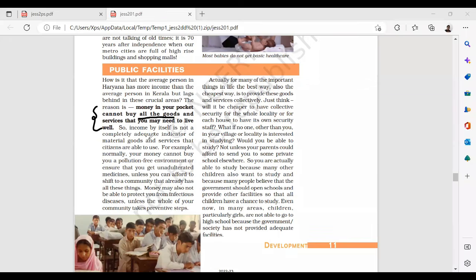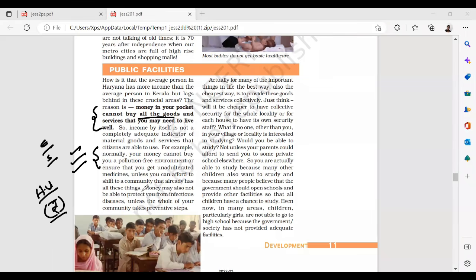So, income by itself is not a completely adequate indicator of the material goods and services that citizens are able to use. For example, normally your money cannot buy you a pollution-free environment. Environmental benefits you can't buy. You cannot buy values, how to treat your girl child, how to treat women. What you get in equality in Kerala and northeast states, you don't get in other states. Equality, education, social indicators, social evils are quite less in Kerala. I'm not saying it is zero, it is quite less in Kerala when compared to others, because human values are those things which cannot be bought with money.